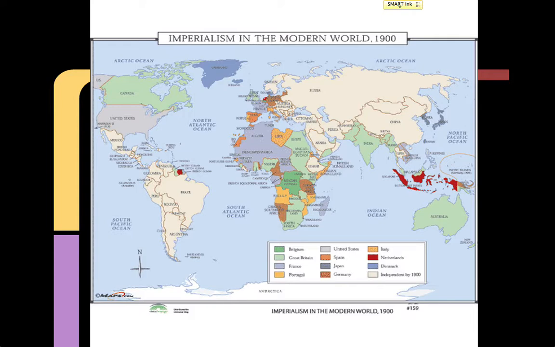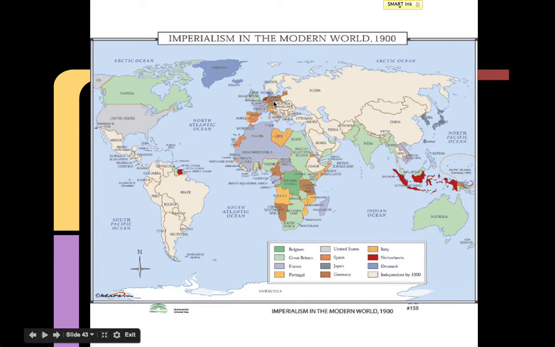If you take a look at the map, you can see the gray is the United States. Many of the European nations that were stronger took up many areas of Africa. If you look at Africa, most of the countries in Africa are a European color, and they could possibly have some of the United States over there.